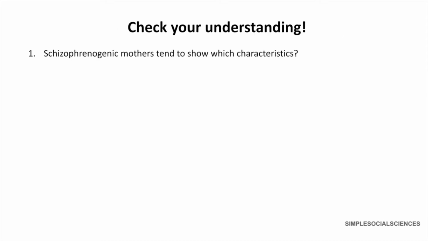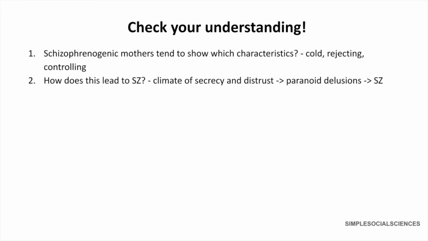Let's do a quick quiz to check your understanding of the psychological explanation so far. So question number 1, schizophrenogenic mothers tend to show which characteristics? The answer is they are cold, rejecting, and controlling. Question number 2, how might this lead to schizophrenia? Well, this cold, rejecting, controlling mother creates a climate of secrecy and distrust, which leads to paranoid delusions and ultimately